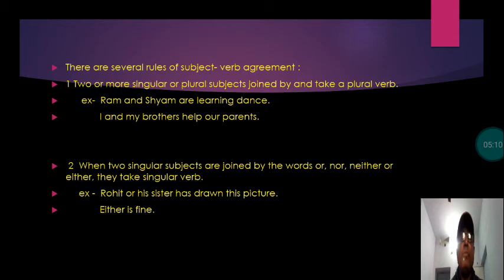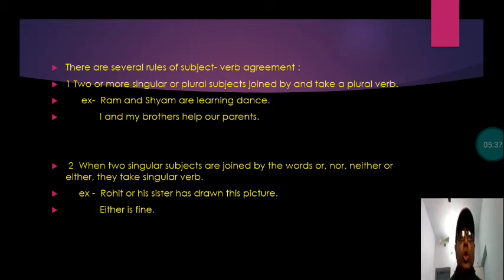Remember the rules that I am going to explain now. These rules are very helpful when we speak or write English, because many people make mistakes in the absence of the knowledge of these rules. So please be careful, study them minutely and practice these rules in your spoken and written English every time. There are several rules of subject-verb agreement, as I told you.